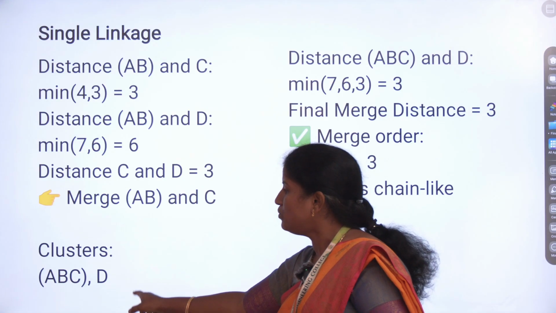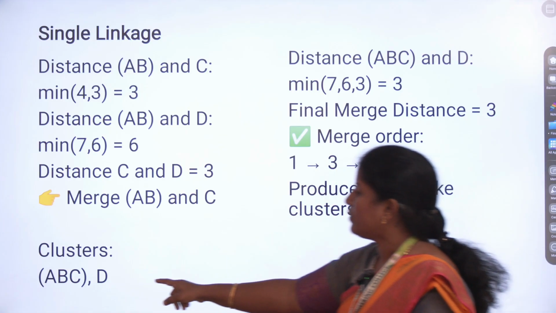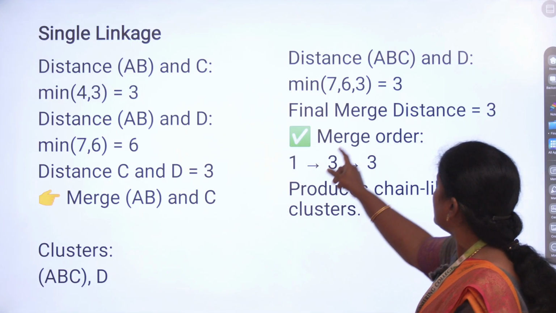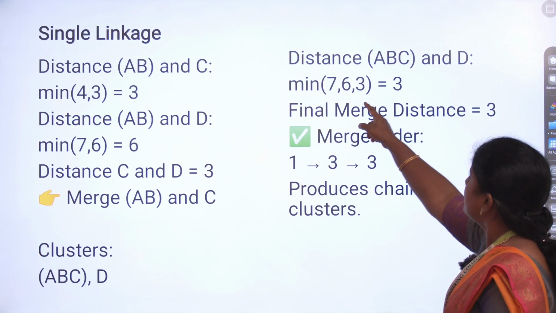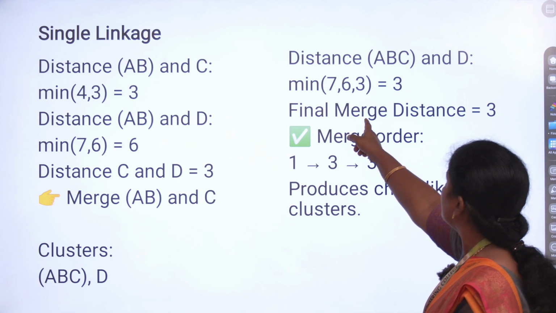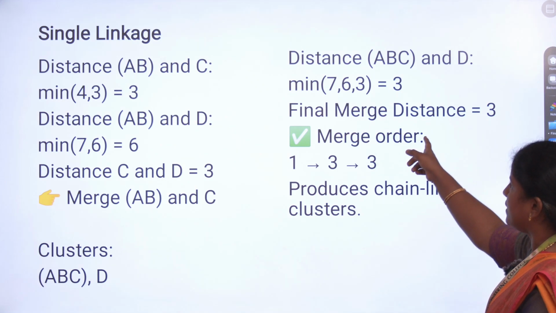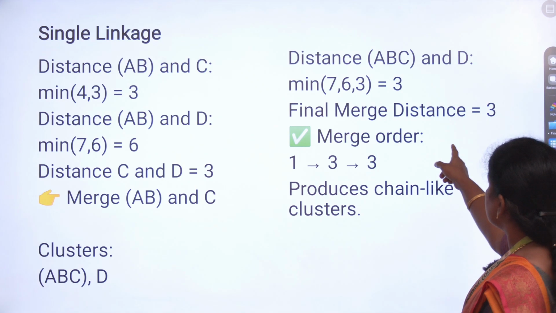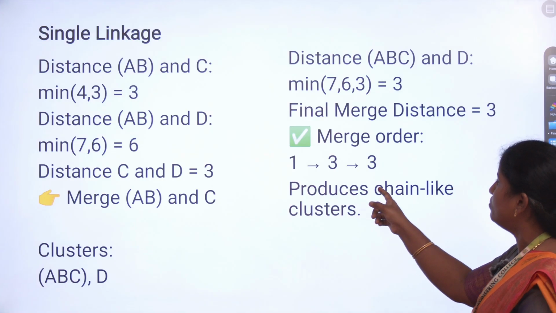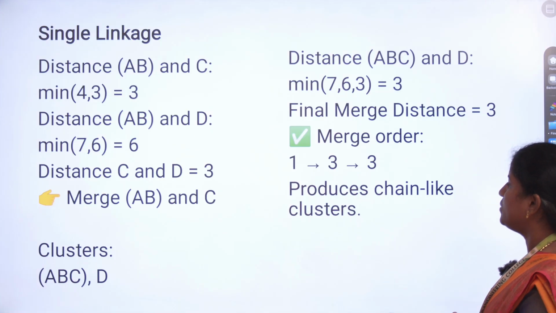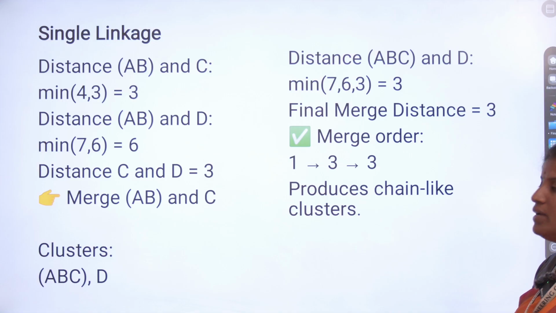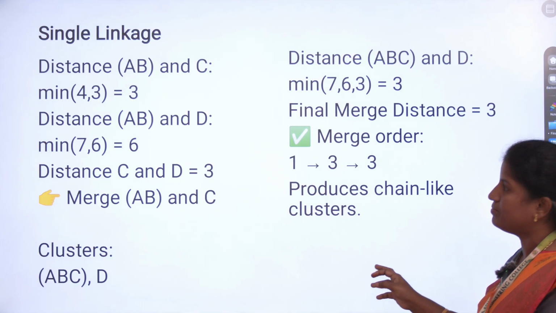So again we have to calculate for each point. So here A, B, C and D. Here A, B, C is 7, 6, 3. So the minimum value is 3. So the final merge distance is 3. So the merge order is 1, 3, 3. So here single linkage produces chain-like clusters.